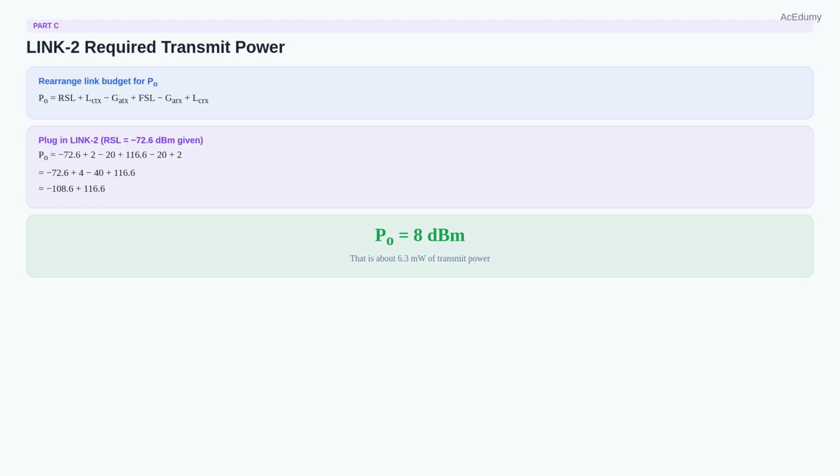Compute. Negative 72.6 plus 4 equals negative 68.6. Minus 40 equals negative 108.6. Plus 116.6 equals 8 dBm. LINK-2 needs 8 dBm of transmit power to deliver negative 72.6 dBm at the receiver. That is about 6.3 milliwatts.